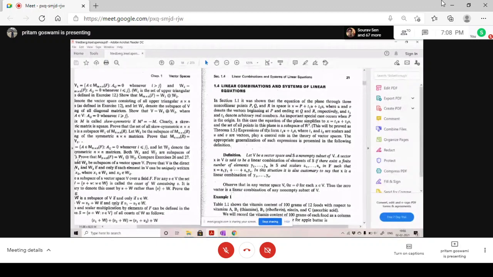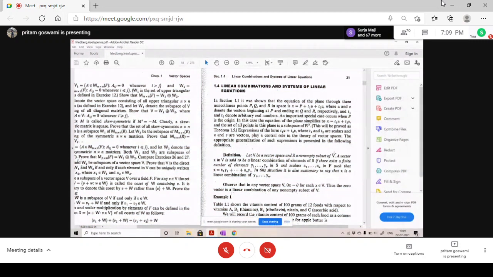So in a vector space also, you are doing the same thing. Suppose you have a vector space V and S is a non-empty subset of V.